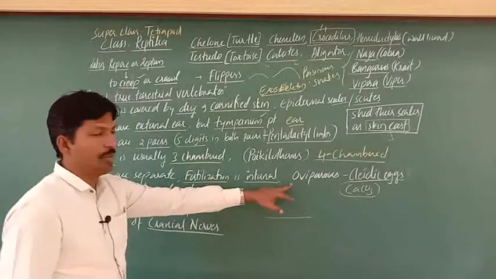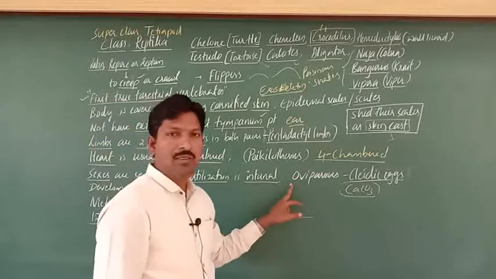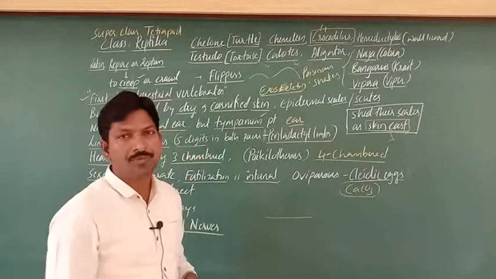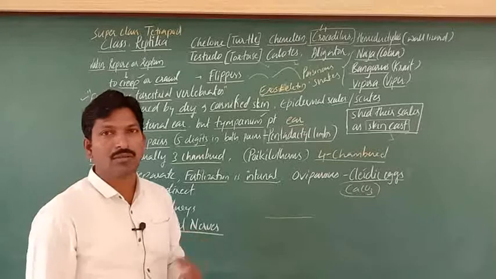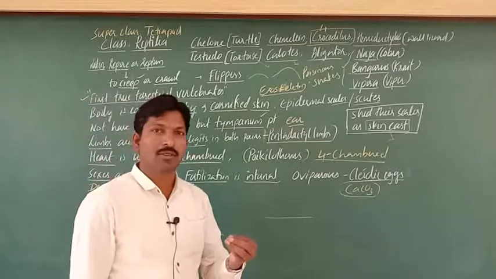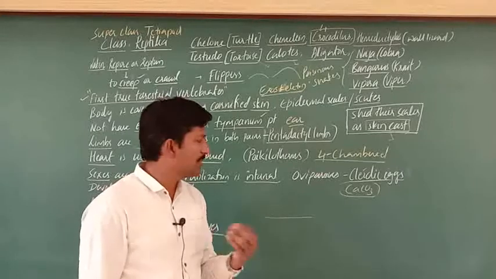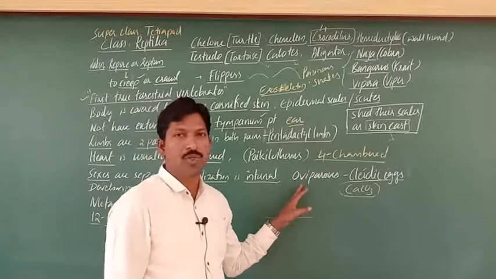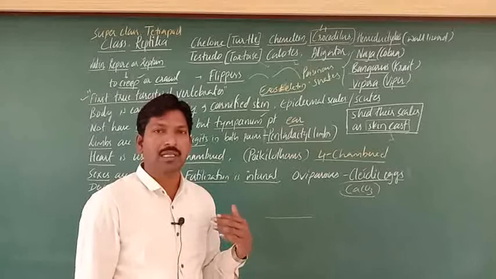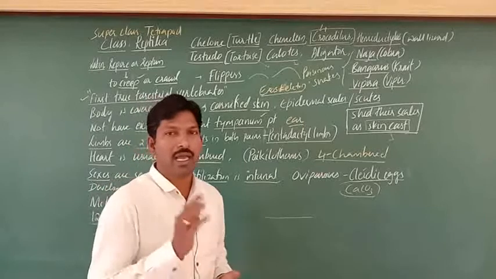So oviparous, you remember. Oviparous. Some vipers may not be oviparous, right? They keep their eggs inside until hatching, then they release the young ones. You might have observed in WhatsApp clips that some videos show a snake giving birth to young ones. So in those special cases they may be viviparous also, right? But they use internal fertilization. Everything is there, but they do not lay their eggs somewhere. They keep them inside the body until they hatch, right?